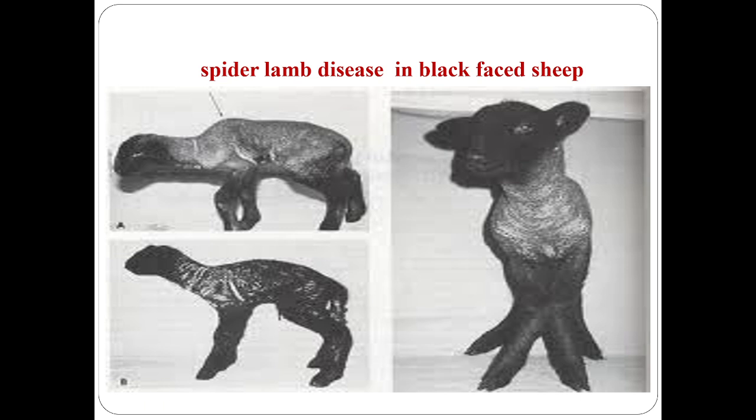This is the spider lamb disease in black-faced sheep, in which the face is black in color. That's why it is called black-faced sheep. In this black-faced sheep, continuous inbreeding causes a disease called spider lamb disease. This is one of the main examples of defects in inbreeding.